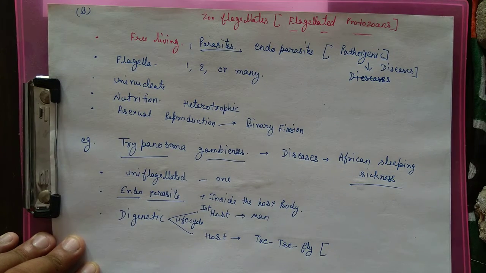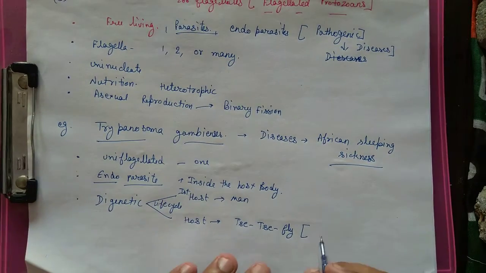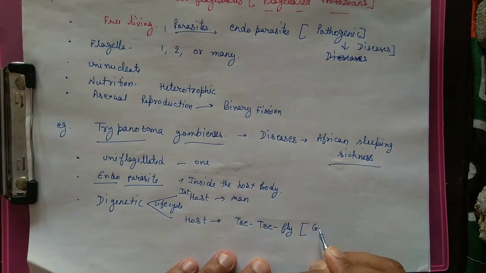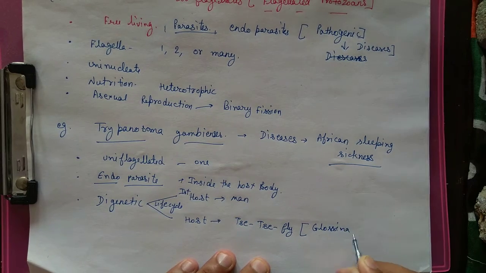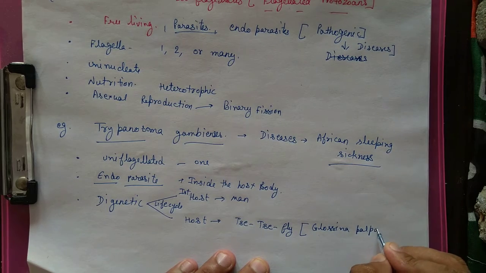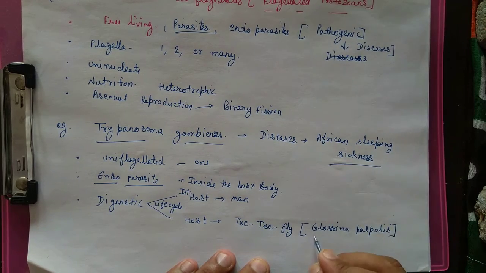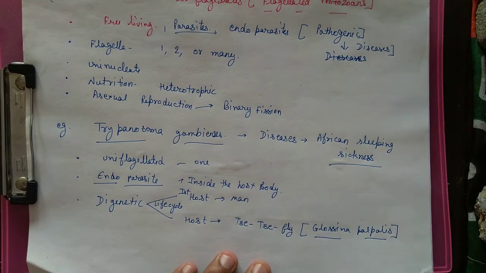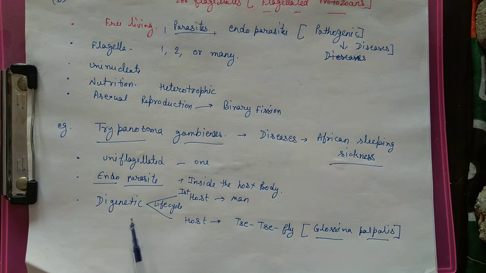It is a common name of a fly. The zoological name is Glossina palpalis. So the digenetic life mode, it is in two host bodies. One is man and second one is tsetse fly. The zoological name of tsetse fly is Glossina palpalis.